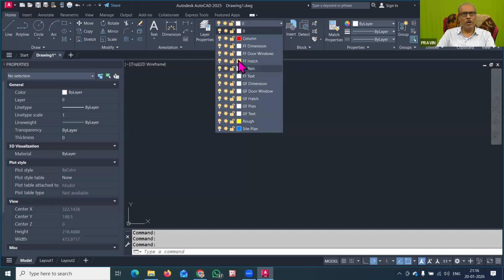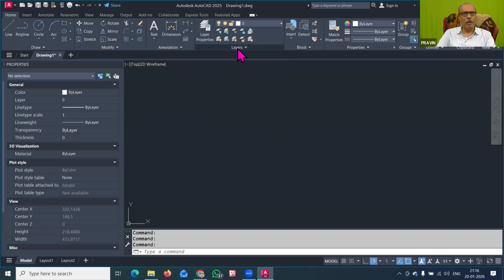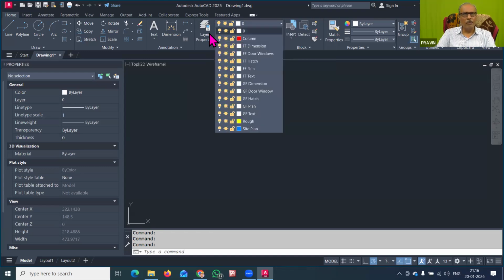This is a very important part. Whatever layers you have created will be available here in this drop down. This is the layer palette, the combo box of layers, and you can use this. The zero layer is the default layer that is now available.